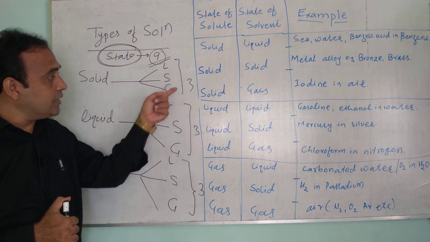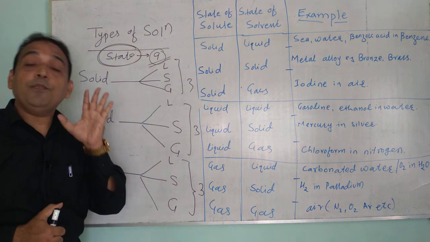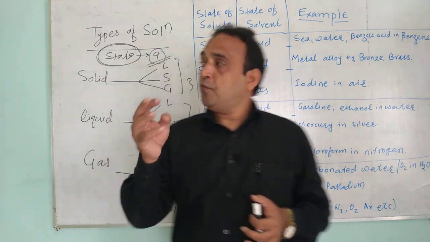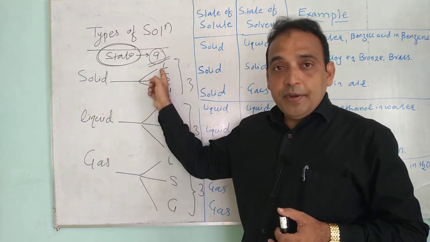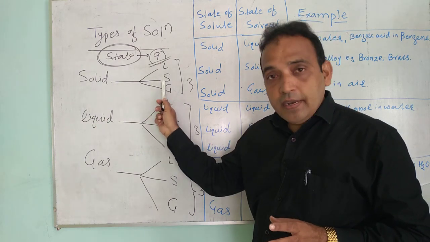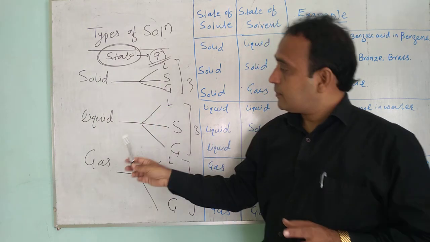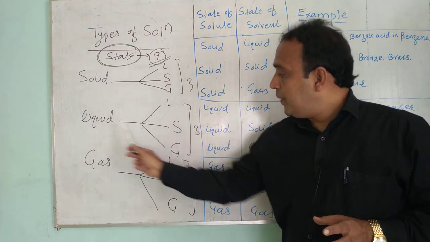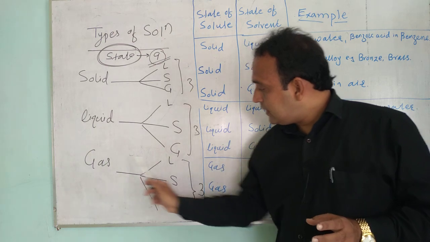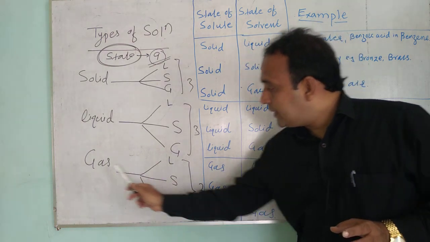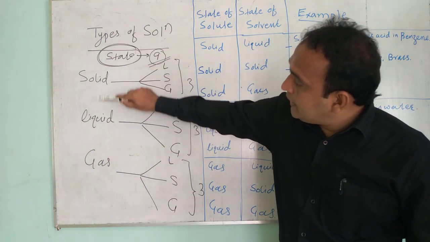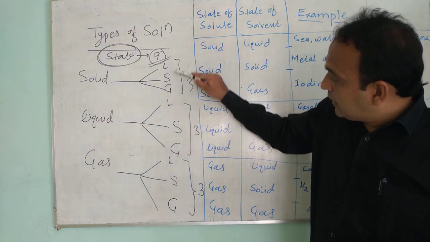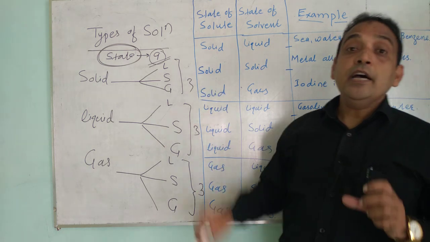Overall, how many types of solutions are there? Nine types of solutions are there. And what are the nine types of solutions? First one is solid in liquid, solid in solid, solid in gas, then liquid in liquid, liquid in solid, liquid in gas, then gas in liquid, gas in solid, gas in gas. Now this solid, liquid, gas act as a solute, and these components act as a solvent.